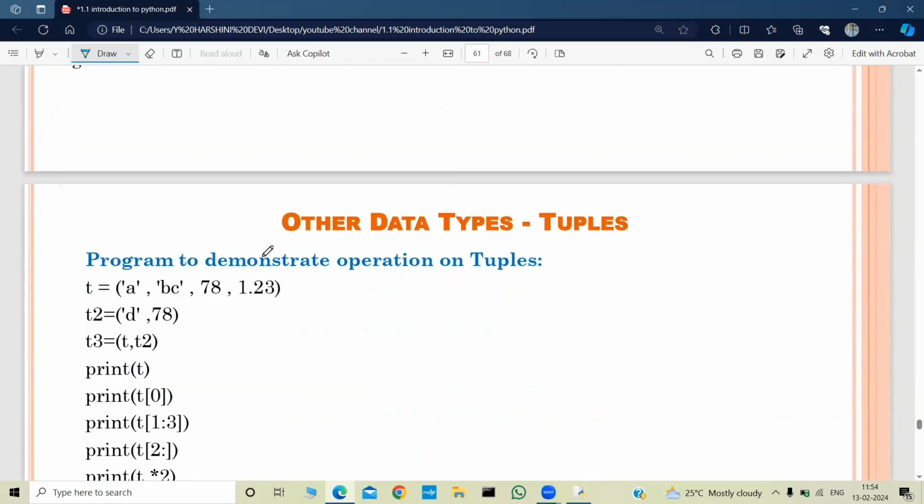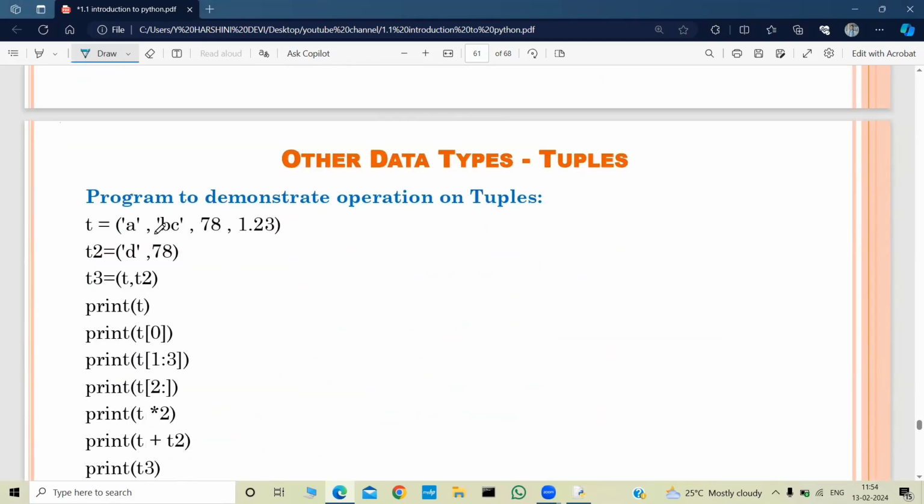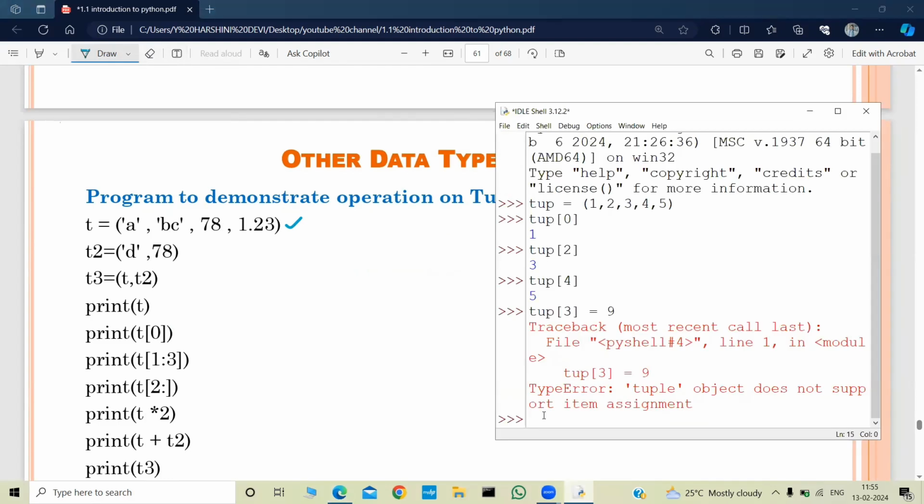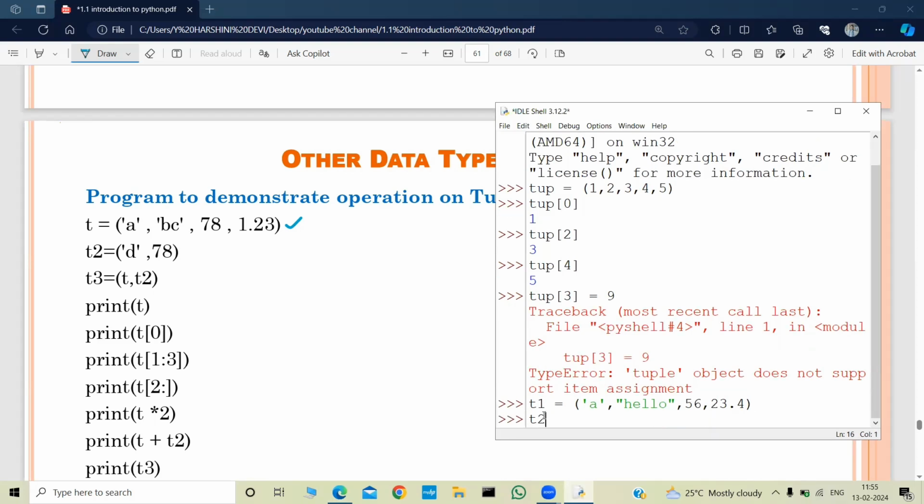And next, a program to demonstrate operations on tuple. If you see this tuple, it was holding some strings, characters, and also an integer and a float value. So it can hold heterogeneous elements. Let us take T1 is equal to A, hello, 56, 3.4. So this was the T1, and T2 will be